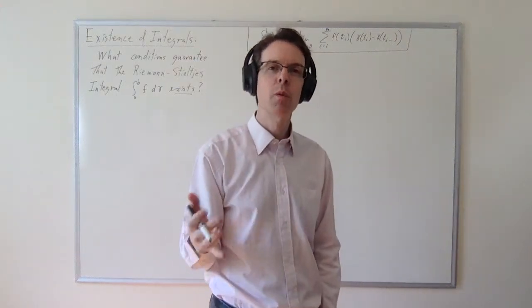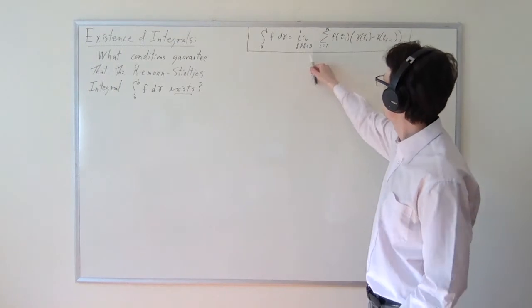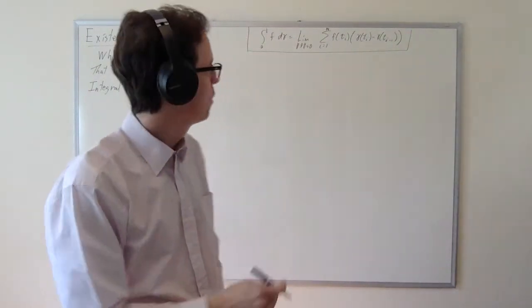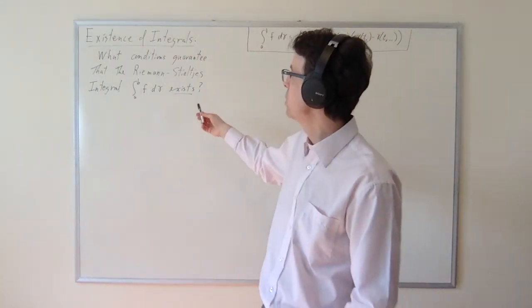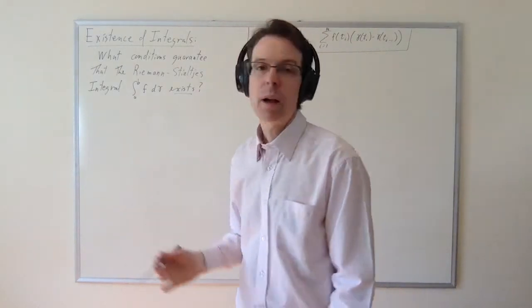Welcome back. It's time to prove that some integrals exist. We've defined the Riemann-Stieltjes integral this way. It's a limit as a partition norm approaches 0 of a sum that looks like a Riemann sum. And today we want to address this question: what conditions guarantee that a Riemann-Stieltjes integral actually exists?